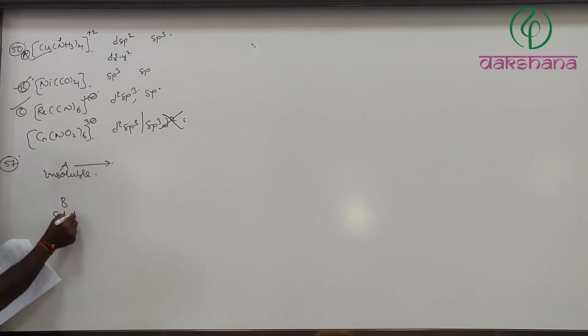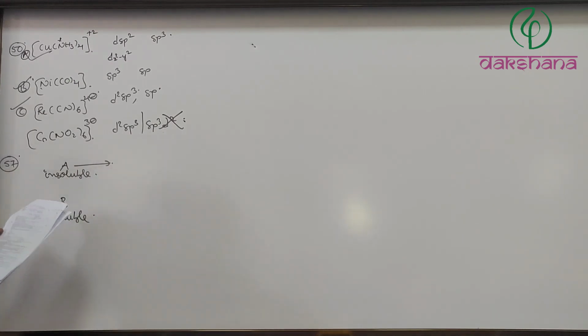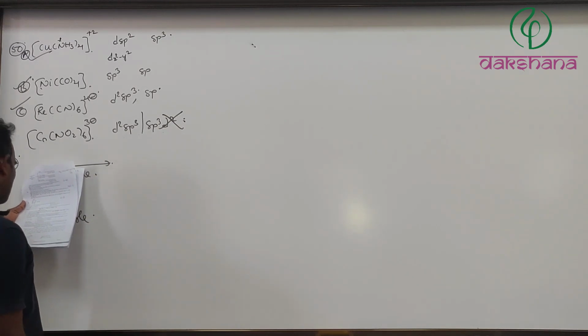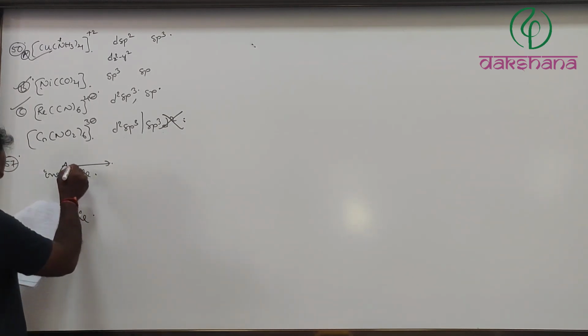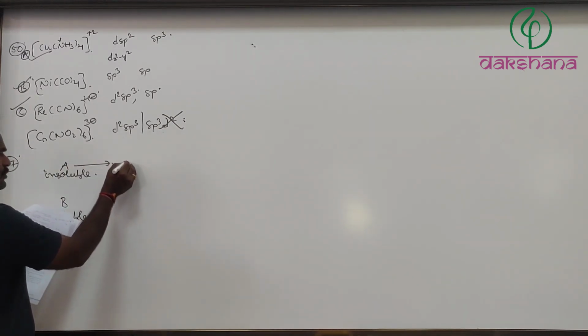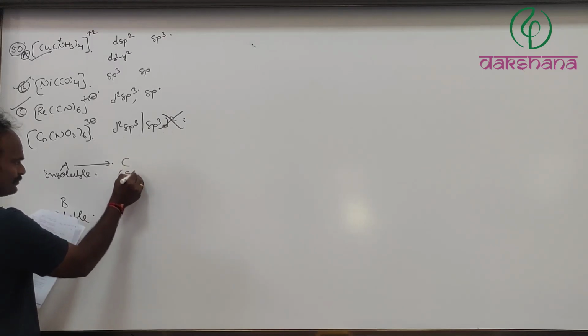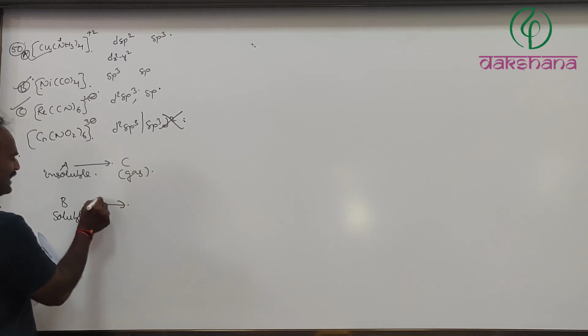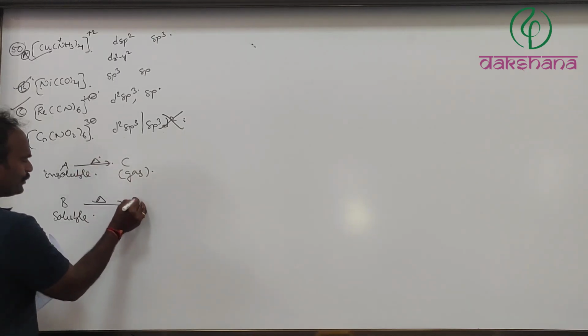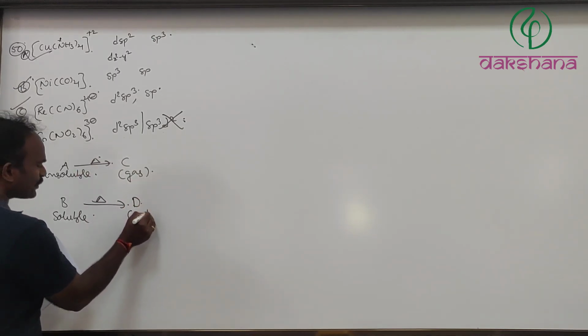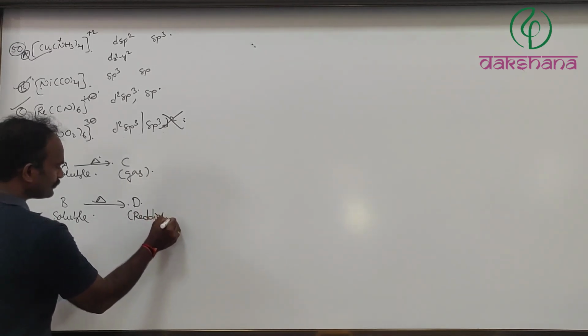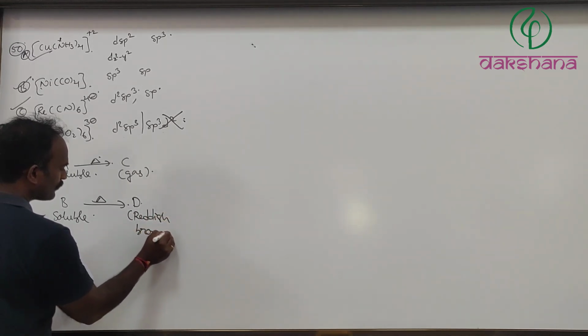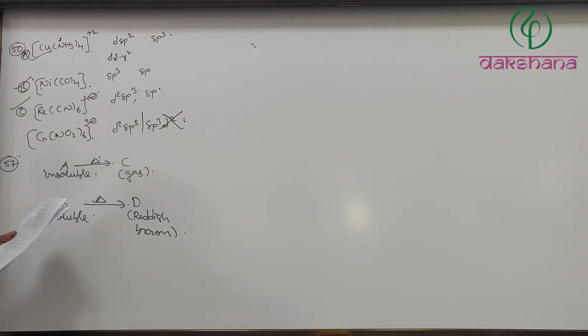A gives colorless gas C. B upon heating produces gas D, which is reddish brown.